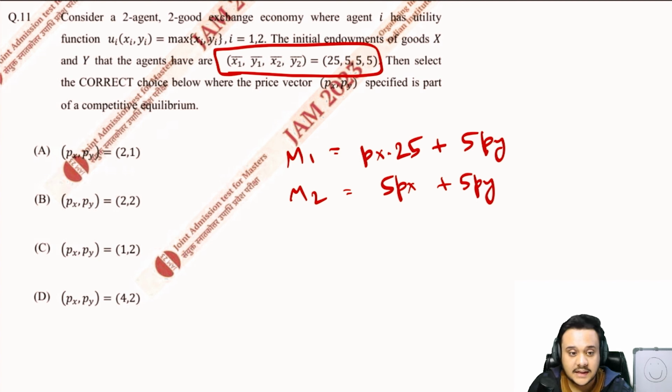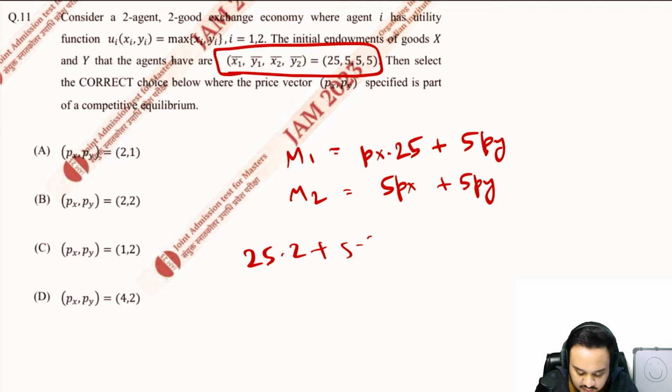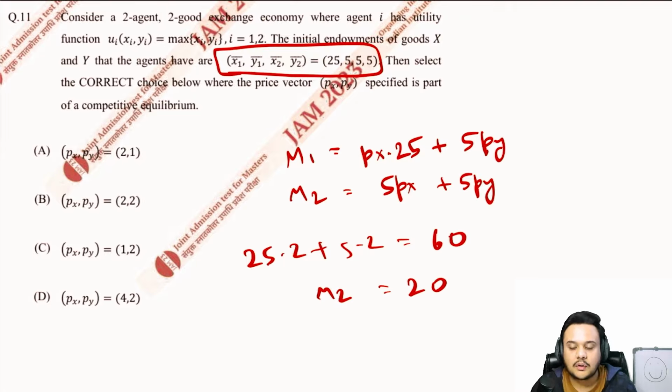Straight up by elimination, you can see that B is the only option where both of the prices are equal. So now let us test that option and put it into our equation. If you add these up, you will get 25 into 2 plus 5 into 2, so M1 will be equal to 60. Similarly, M2 will be equal to 20.